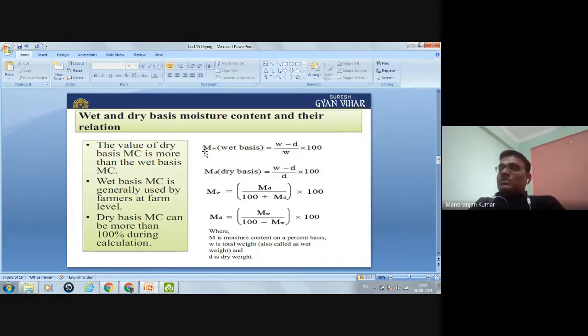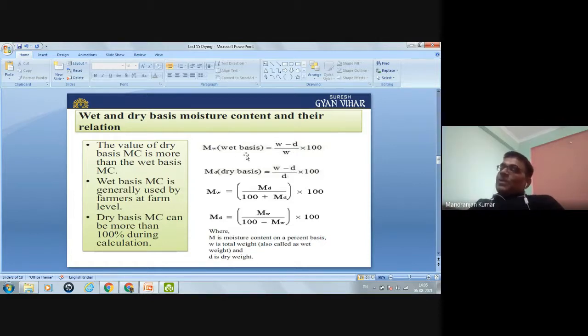In the wet basis moisture content, all are the same, but there the total weight of the product is there. Okay. So these are two very important formulas. We should note these: wet basis moisture content and dry basis moisture content. How you can calculate these two things.